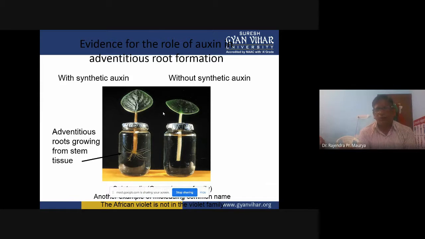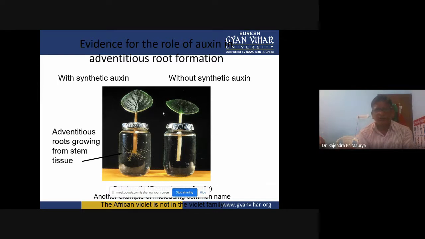Evidence for the role of auxin in adventitious root formation. Here you can see with synthetic auxins or without synthetic auxins. In the first bottle, adventitious roots are growing from the stem tissues.